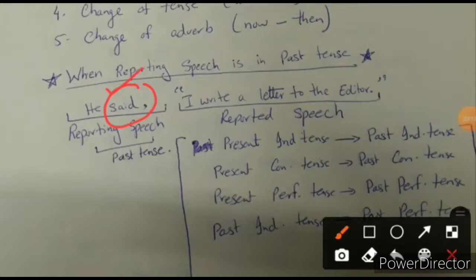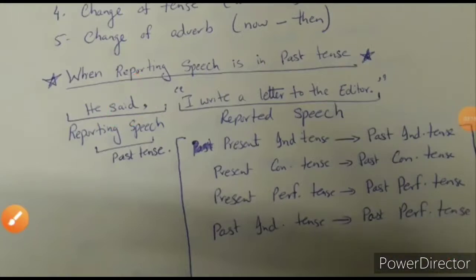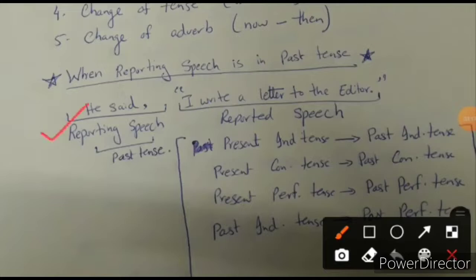First of all, you have to understand 2 things. One is that there is a reporting speech. This portion is known as the reporting speech because it is reporting something. Somebody is reporting something, and the other one is your reported speech. It means what the person has reported must be written over here.